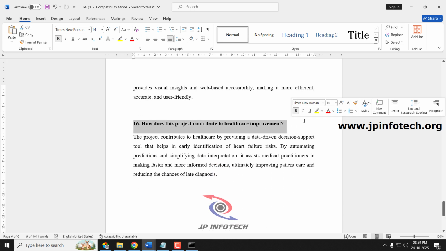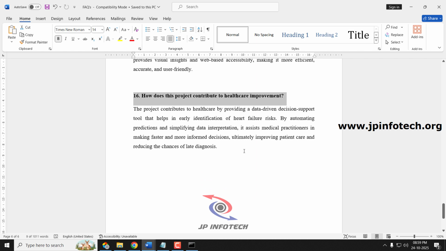Final question, how does this project contribute to healthcare improvement? This project contributes to healthcare by providing data-driven decision support tools that help in early identification of heart failure risk. By automating predictions and simplifying data interpretation, it assists medical practitioners in making faster decisions, so that patients can be treated according to the predicted results.